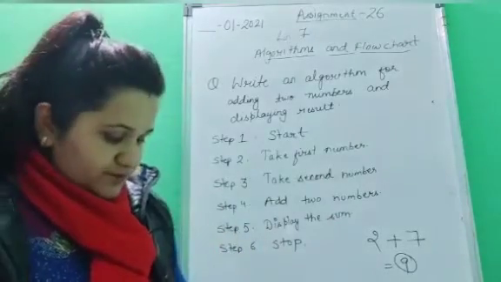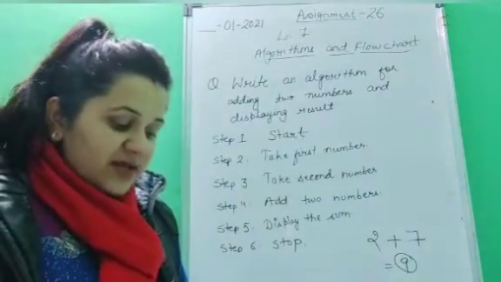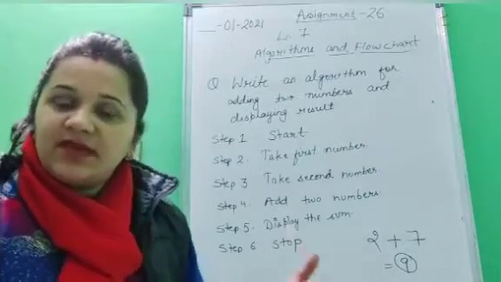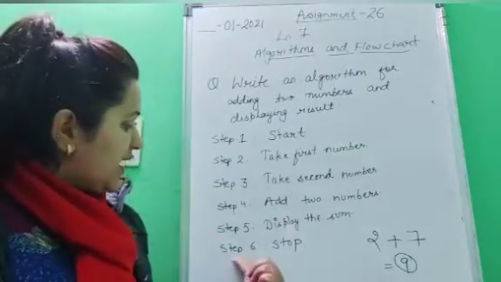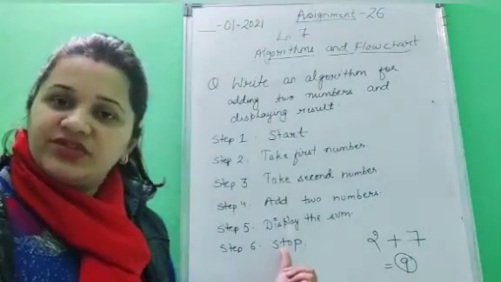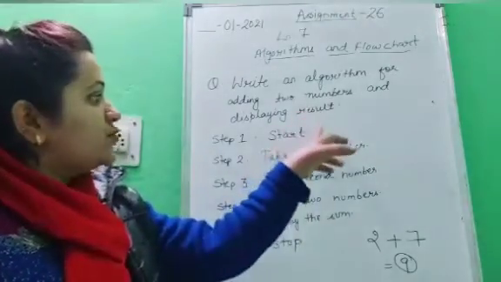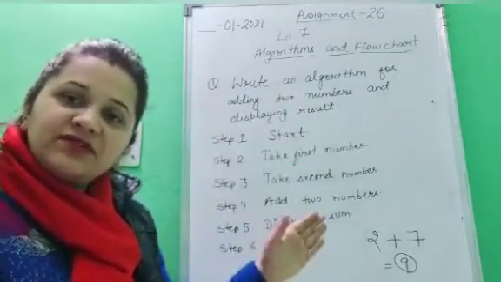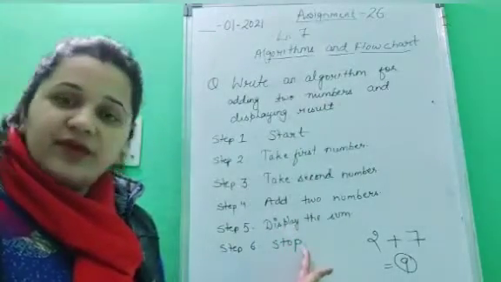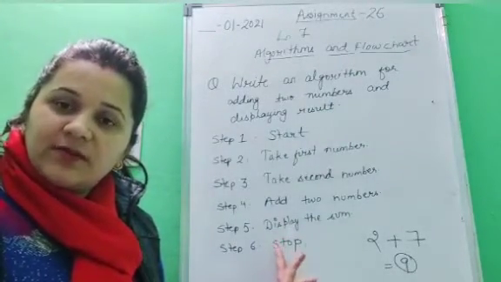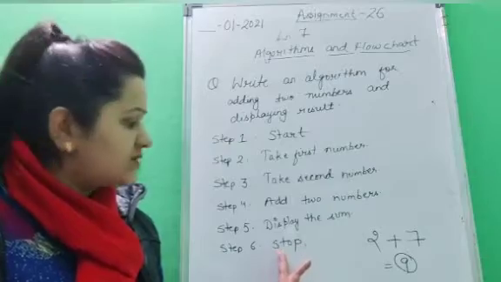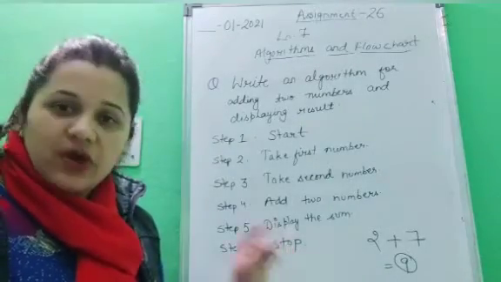Okay. Next, it should terminate with the keyword stop. Terminate means finished. Okay, so at last you would write down which keyword? Stop. So step 1 should be start, and at the last, when you are done with the instructions, you would terminate the instructions, you would finish the instruction with this keyword stop.